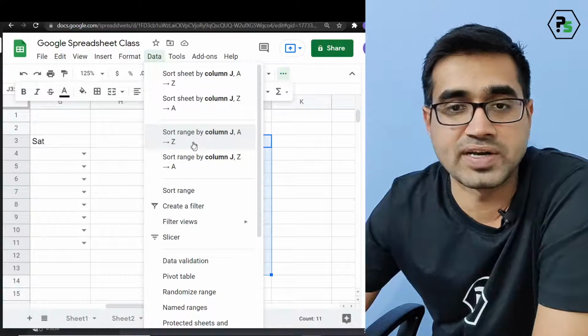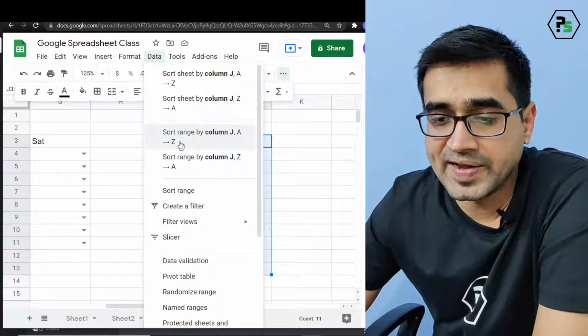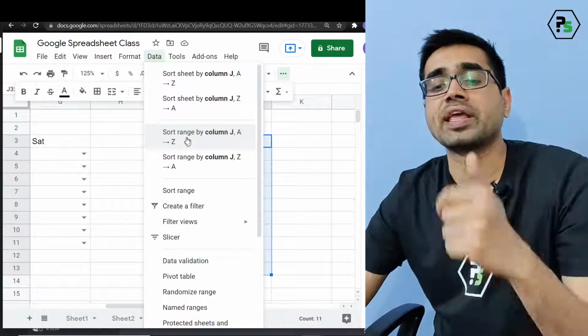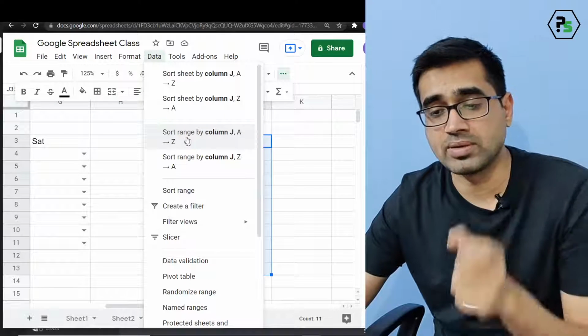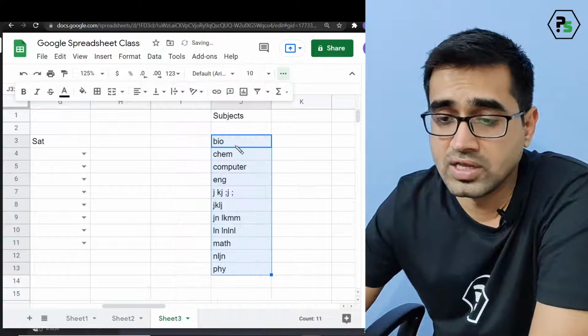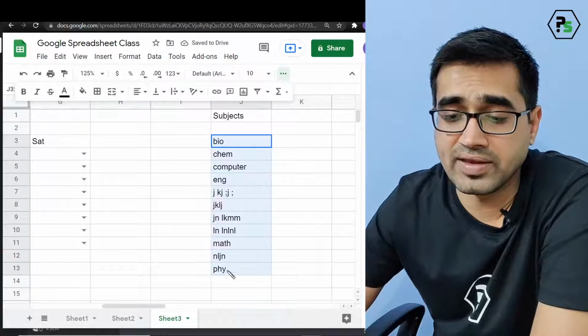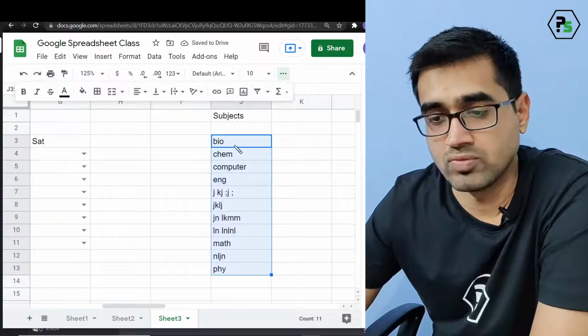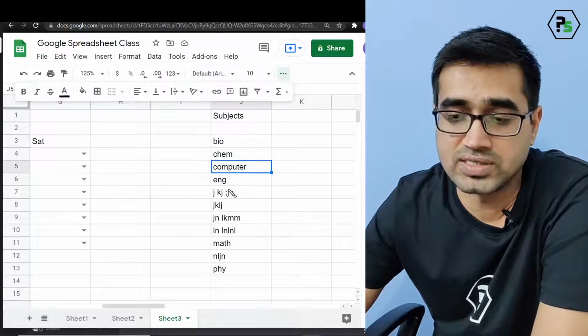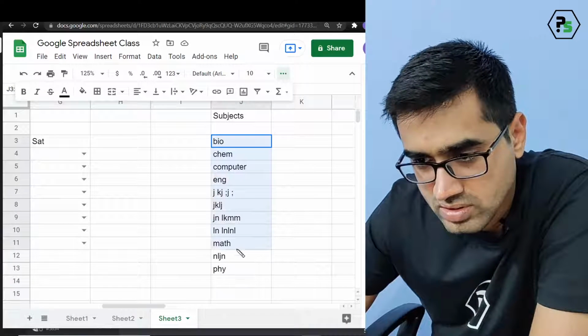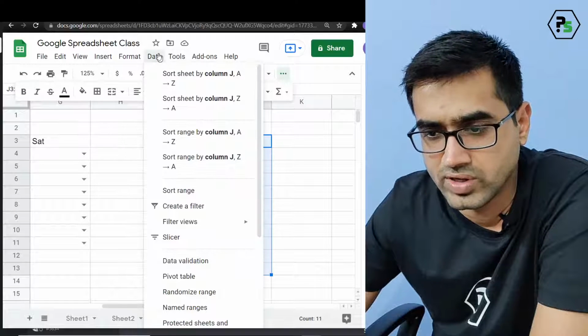Yes, sort A to Z. Correct, Deepika. Now I got in data sort A to Z. I want my range. Okay, this range completely. Now you see everything is sorted by A, B, C, D. So biology is first, chemistry is next, computer is next. Hey, it's wrong, no? It should be English. Why is it doing wrong?